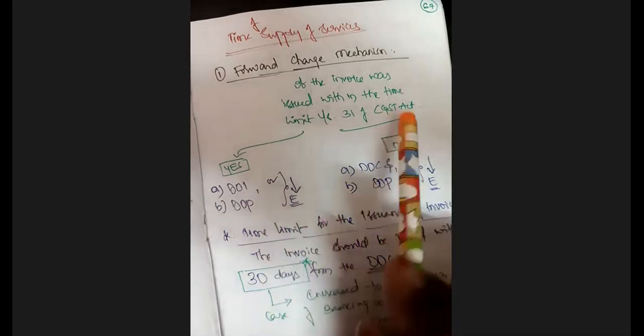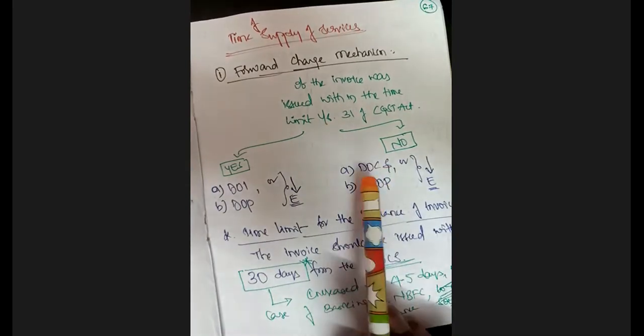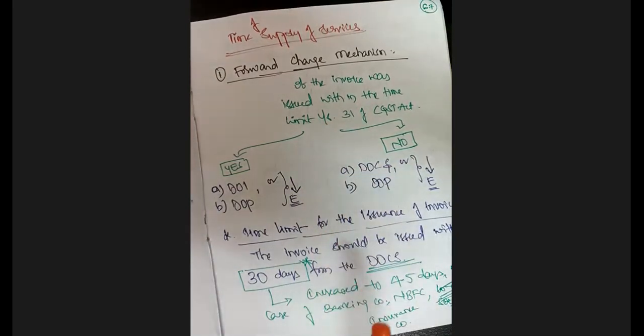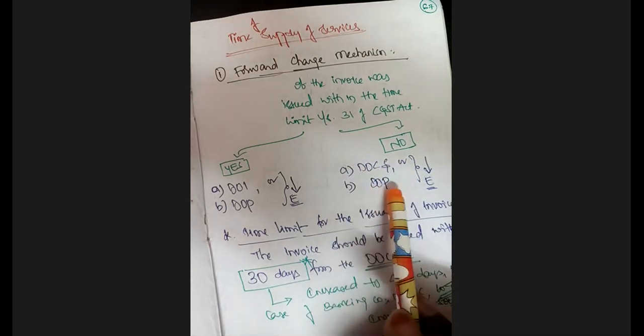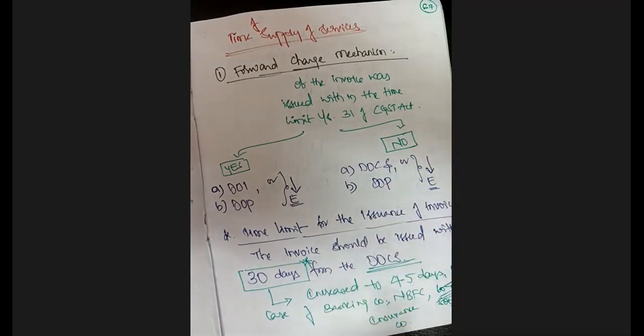If the invoice was not issued within the time limit, then it is a comparison between DOCS, which stands for date of completion of service. So date of completion of service or date of payment, whichever is earlier.